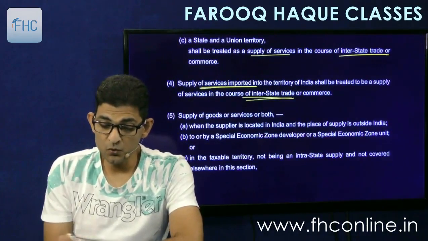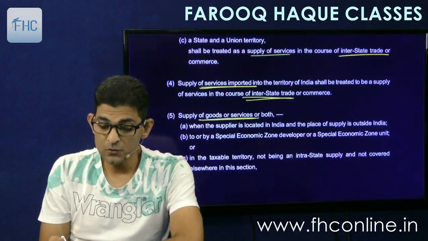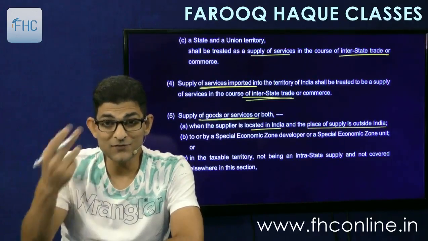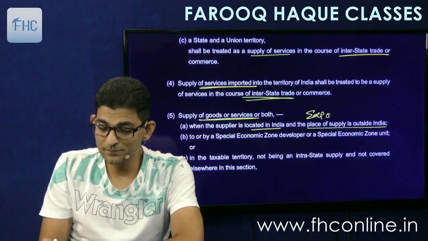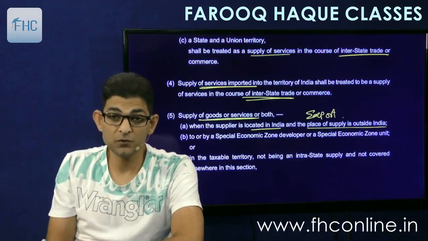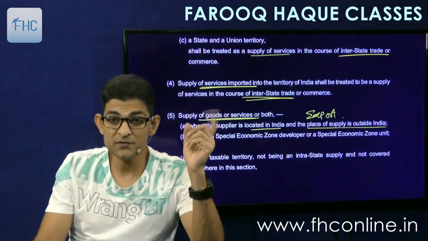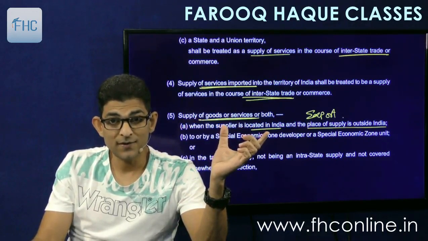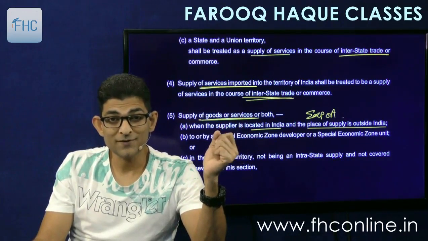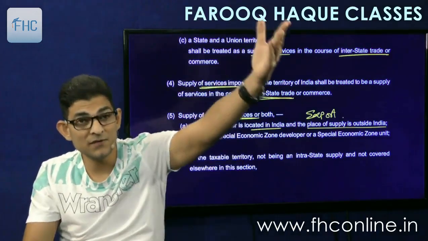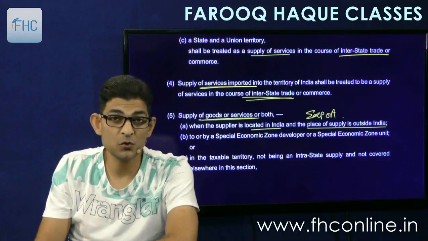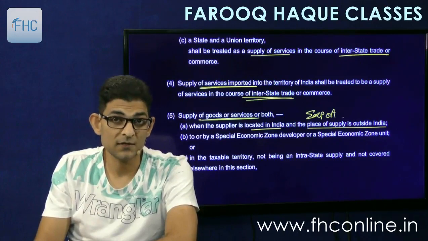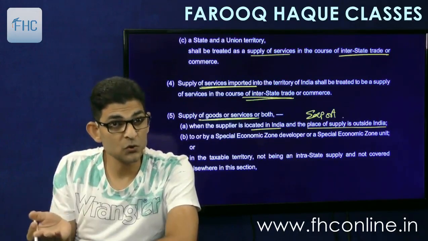And then location of goods or service, or both. When the supplier is located in India and the place of supply is outside India, the reverse case, export, write down, export. Export of goods or service, both, because subsection 5 applies to both goods and service which are exported out of India. Location of supplier is in India, and place of supply is in New York. So I am sitting here, but my service is given in New York, or the place of supply of the goods is in New York. Then that is export. So an export transaction is also considered as interstate. Okay, export. Import is interstate, export is also interstate.